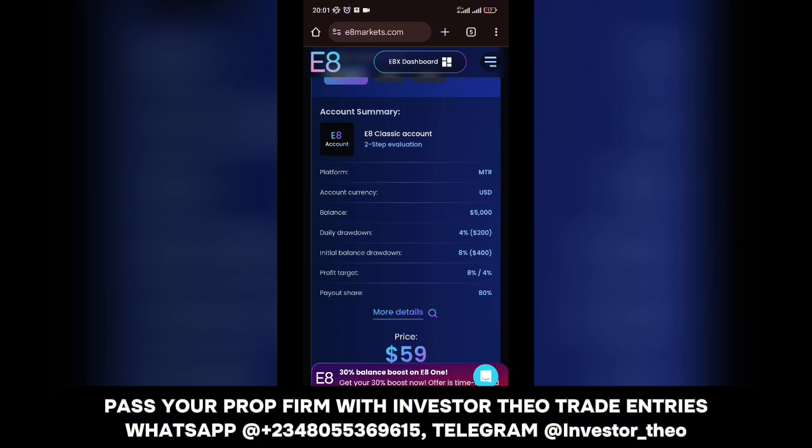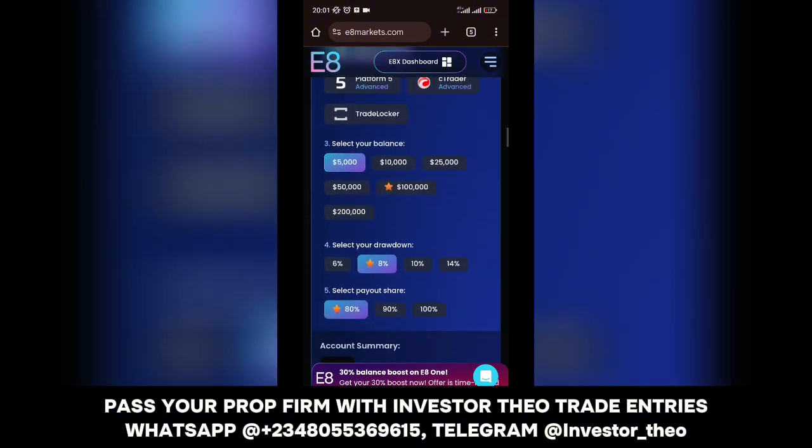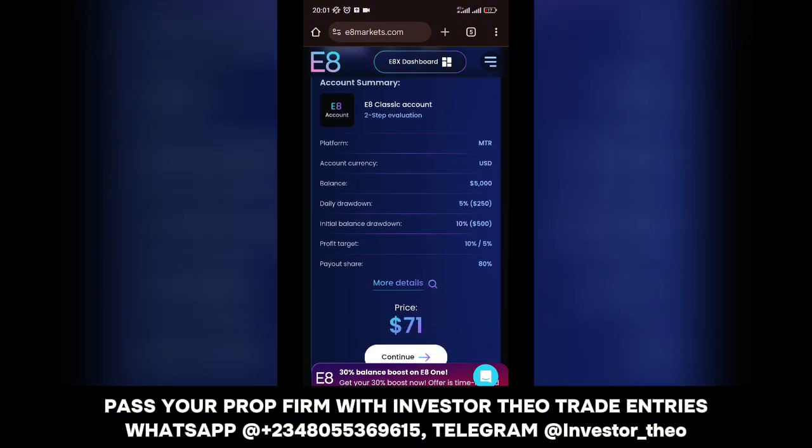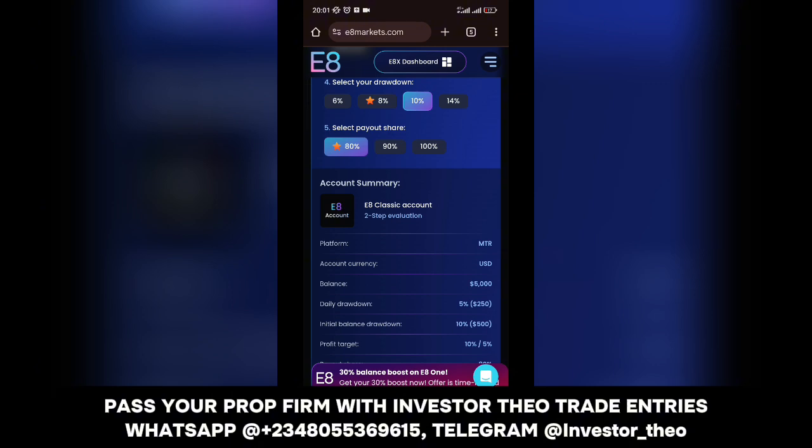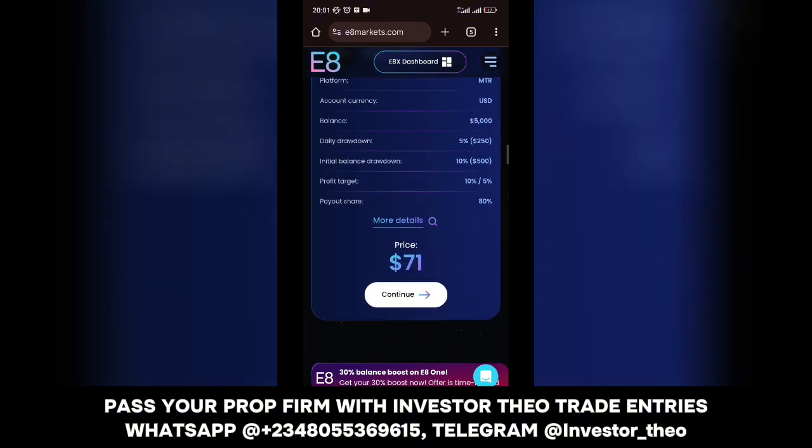Your initial balance drawdown is 8%. For the next one it is 10%. So when you make it 10%, the price goes higher. This is to tell you that this is more expensive, although your payouts are faster here. You can compare payouts or the initial cost for getting started. So you can make a choice there.